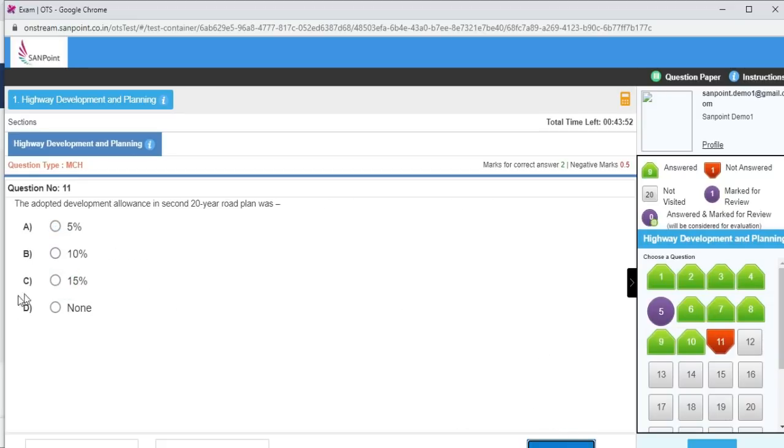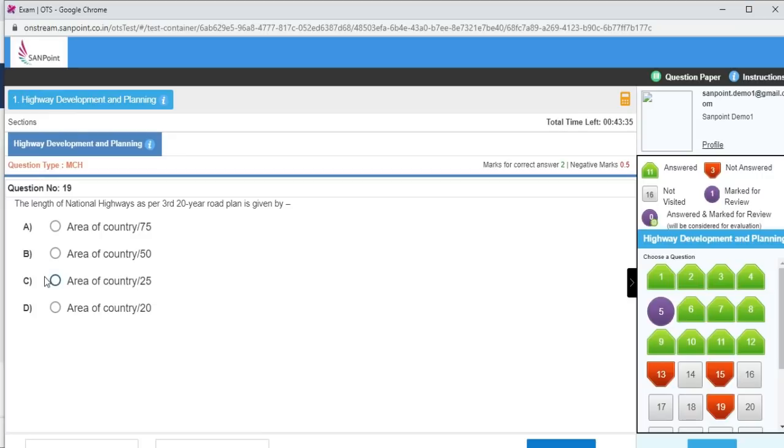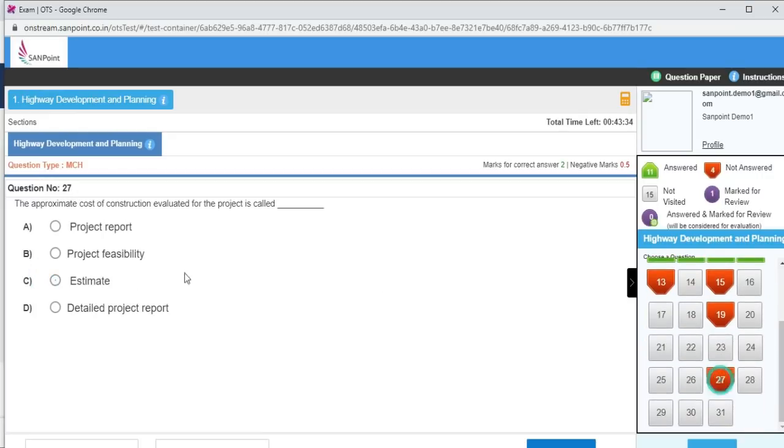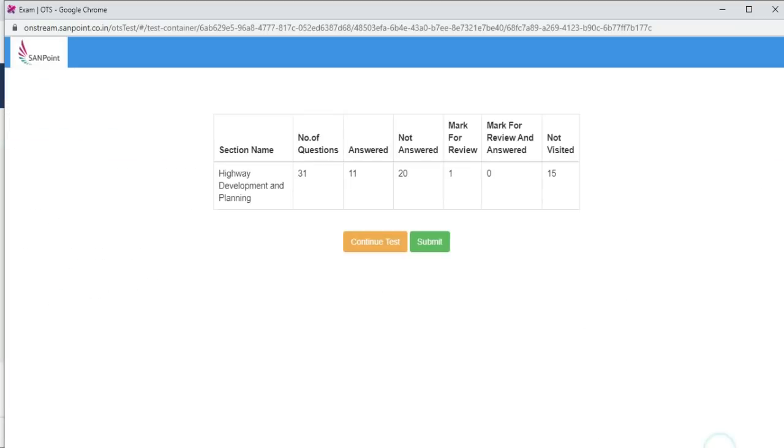Okay. So this is how you can take the test, and you can submit here before the set timing, or if you take more time, automatically the test will be submitted. Okay, and again you can go here randomly and you can click the answers. Okay, now I am submitting this test.